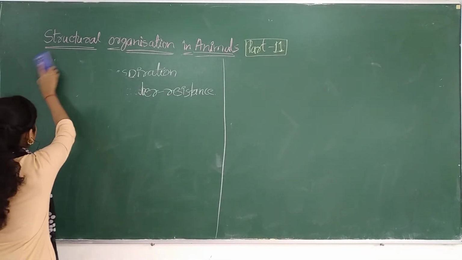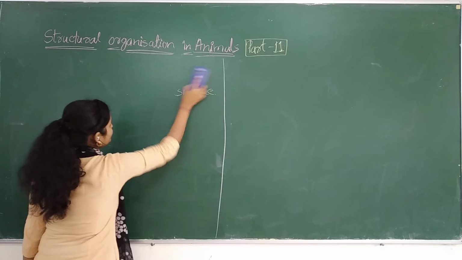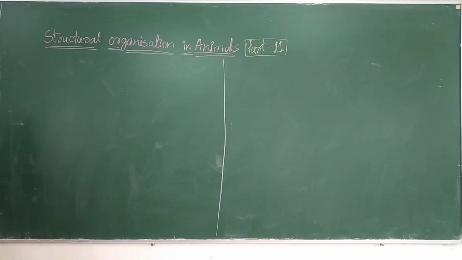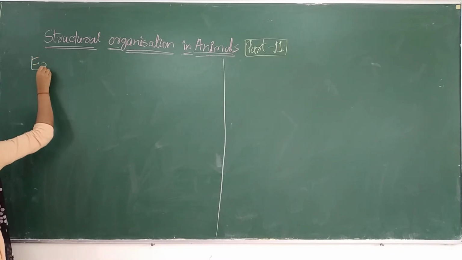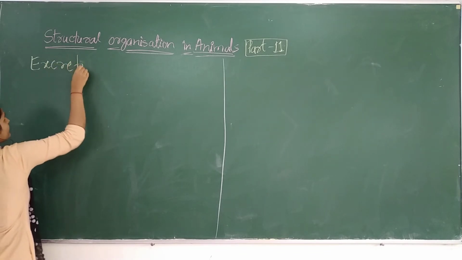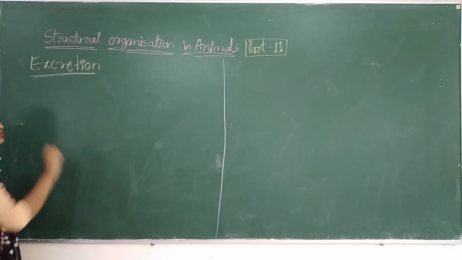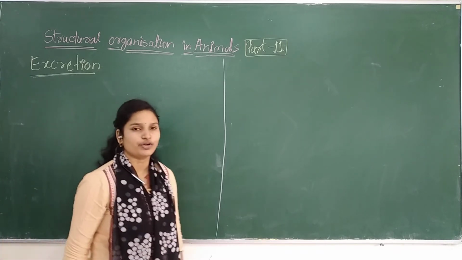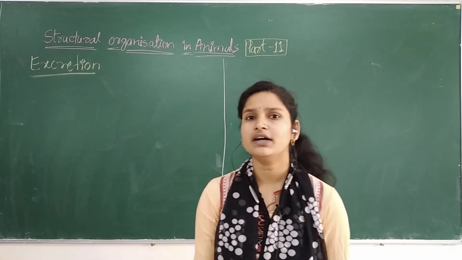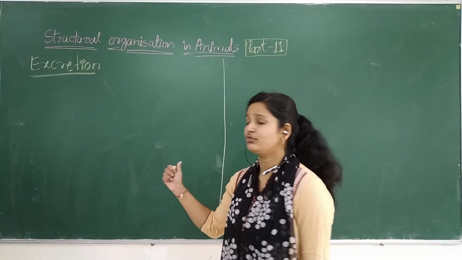So in today's session, first we are going to deal with the excretion. So what do you mean by excretion? Yeah, removal of the waste product out of the body. While dealing with the animal kingdom, I have taught about this.